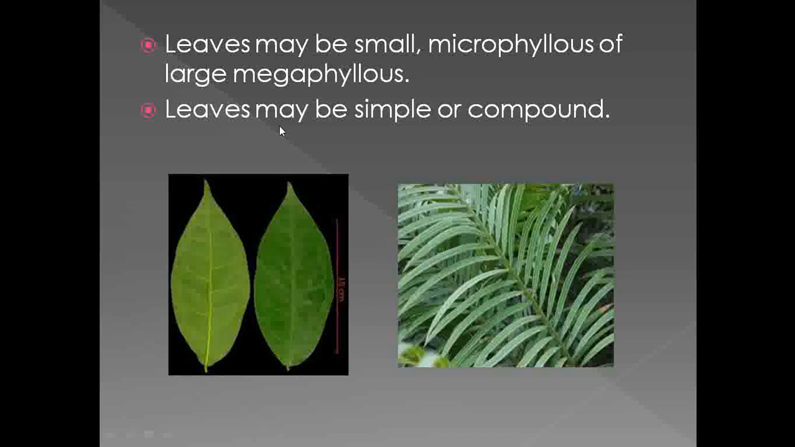The type of leaves which are observed in the gymnospermic members are either simple or compound. For example, see this one. This is the leaf of Gnetum, which shows the presence of simple leaves, and this is an example of compound leaves. Here is a bipinnate arrangement of leaves.